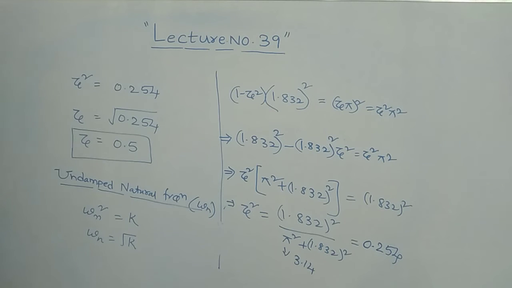Now, say for example, you have obtained one relation for zeta. So what you obtained for zeta?